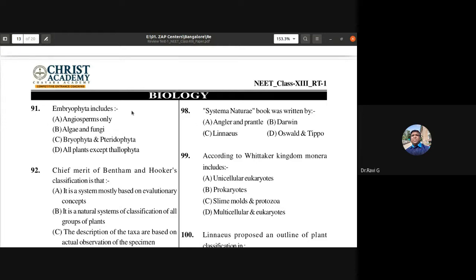So we'll be starting with the discussion of this biology paper of embryology of the morphology of angiosperms or flowering plants. Some of these questions you need not be scared of, because even though they might look very difficult, they're not difficult. But exposure to this question paper would help you to answer those difficult questions that might come outside of the syllabus. So that is the purpose of doing this particular topic. Keeping that in mind, let us proceed.